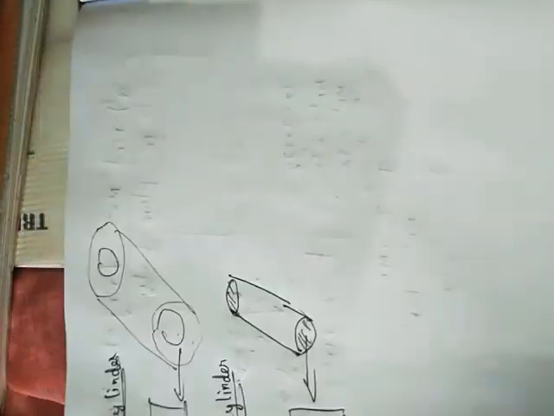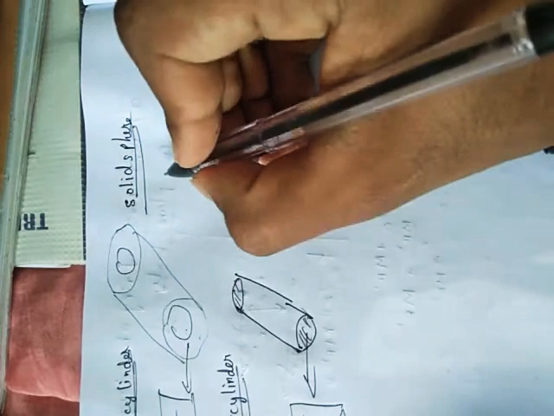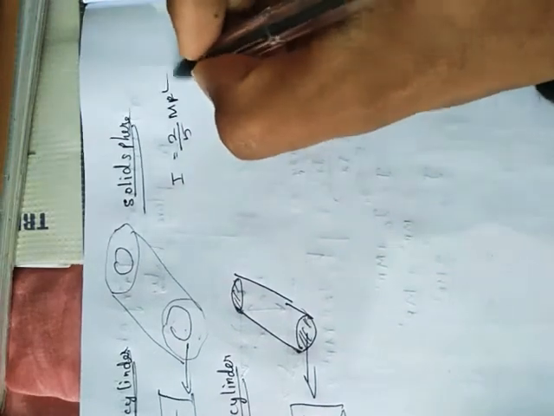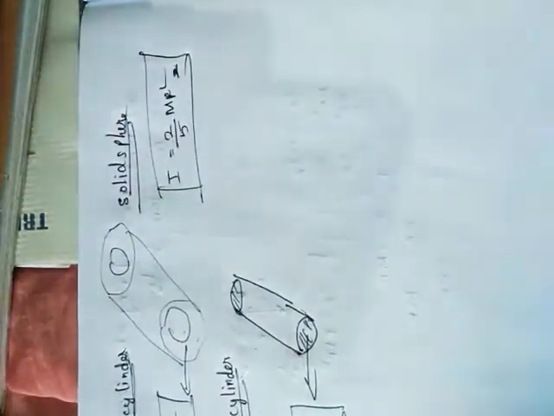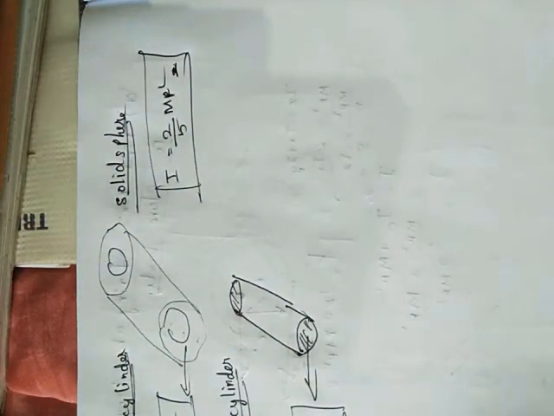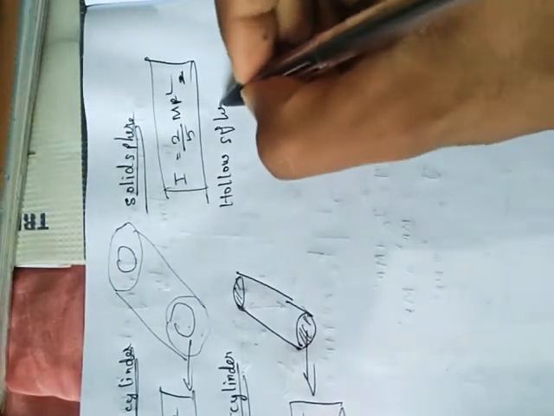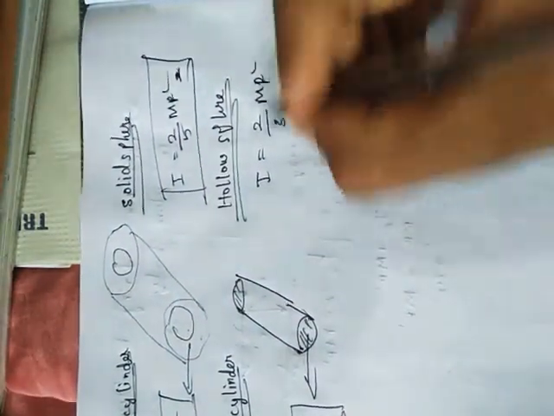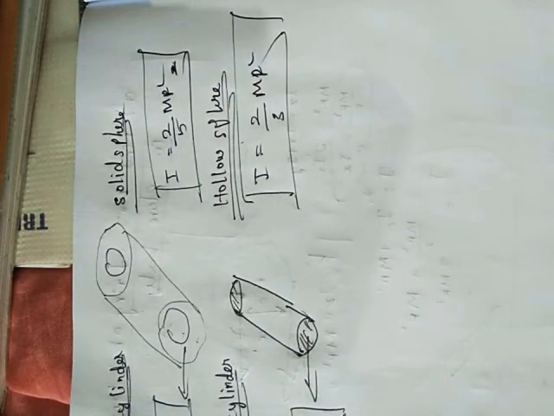So simple. Now for solid sphere, this formula you have to keep in memory. This is a completely different formula. I equal to 2 by 5 m r square along the center. The solid sphere formula is 2 by 5 m r square. For the hollow sphere, what's the formula? I equal to 2 by 3 m r square. These two formulas are new to you. You just want to remember them.